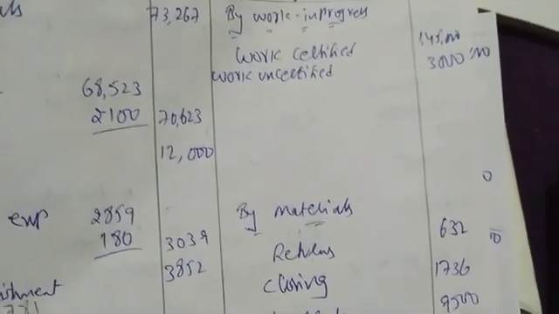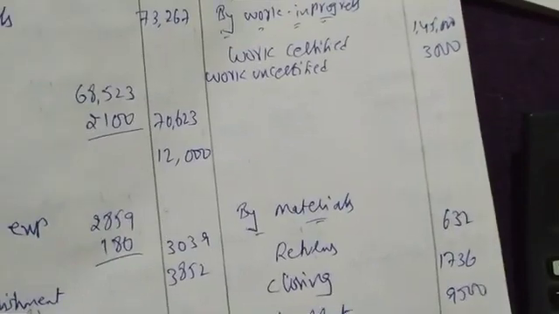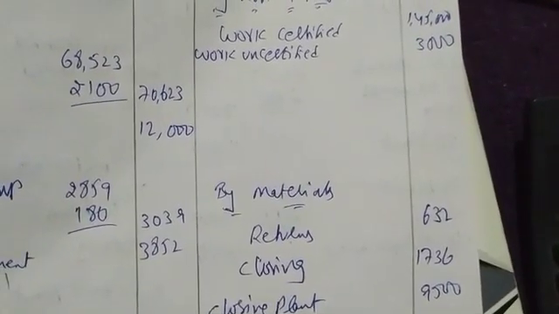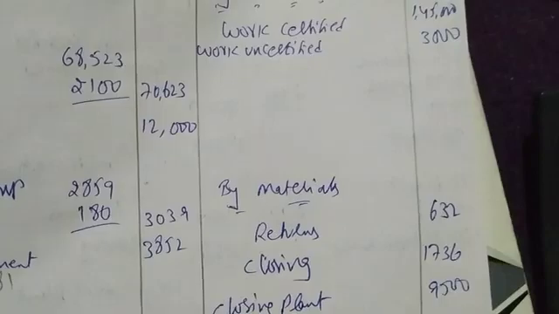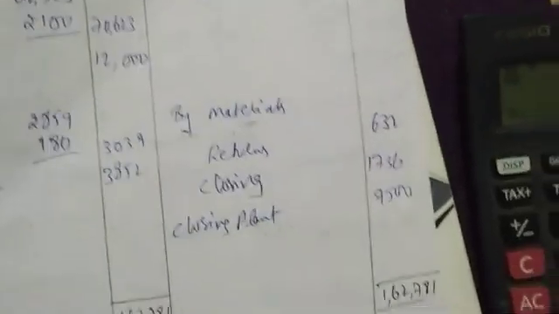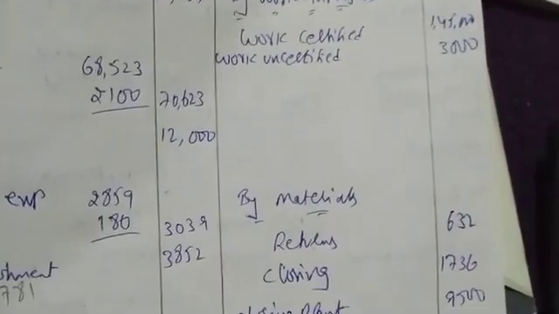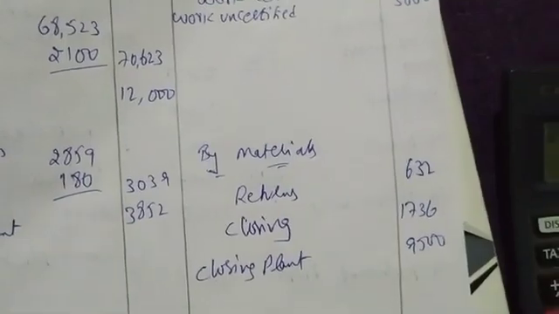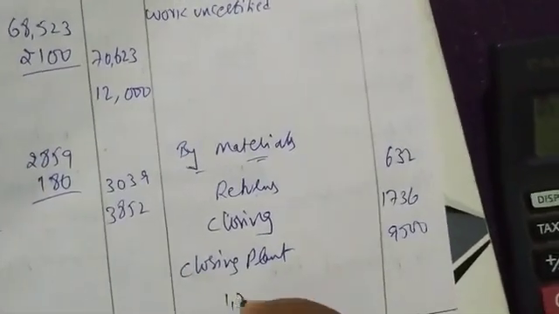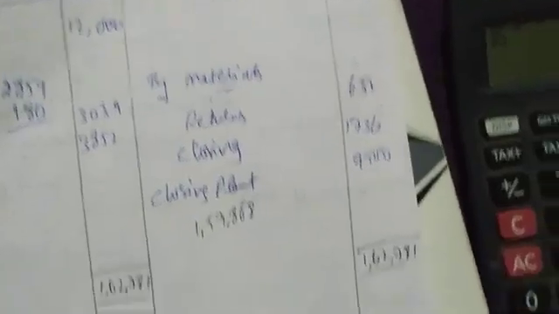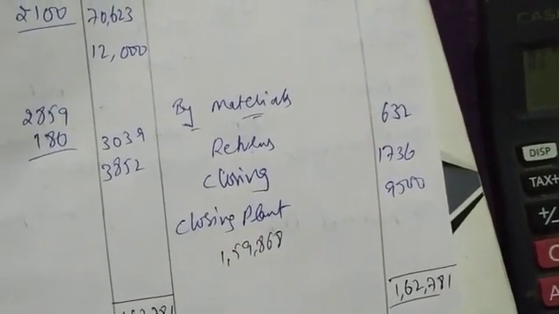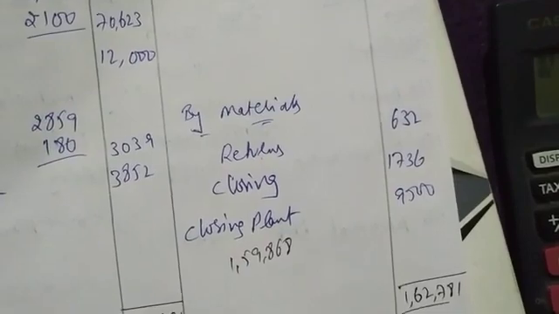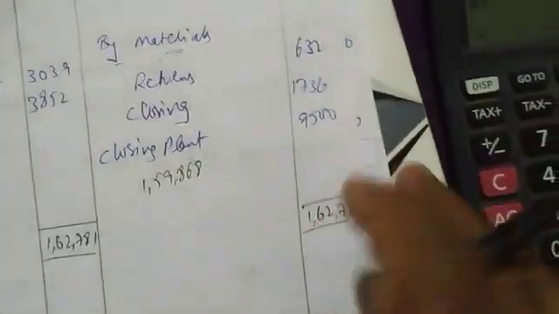1,45,000 minus 3,000 minus 632 minus 1,736 minus 9,500. So why am I deducting? 145 plus 3,000 plus 632 plus 1,736 plus 9,500, we are getting 1,59,868. It's the total credit total. 1,62,781 minus 1,59,868, 2,913 is a loss. By notional loss.